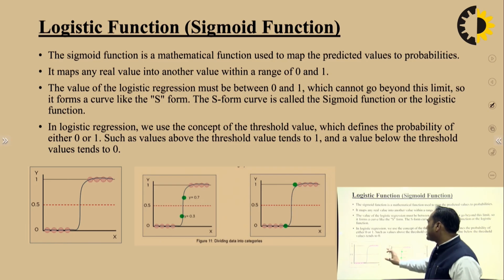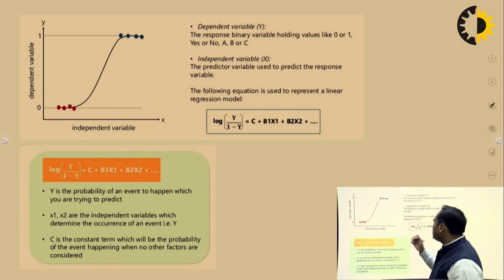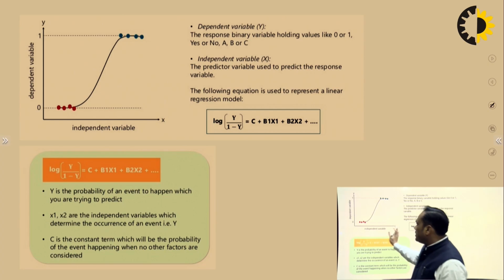So this is the graph basically. All three graphs are showing the sigmoid function, and how the graph works on the basis of the independent value x with the dependent value. So there are some examples of how we can use the sigmoid function and how we are going to calculate it. In this figure we can clearly see the independent variables and the dependent variable.